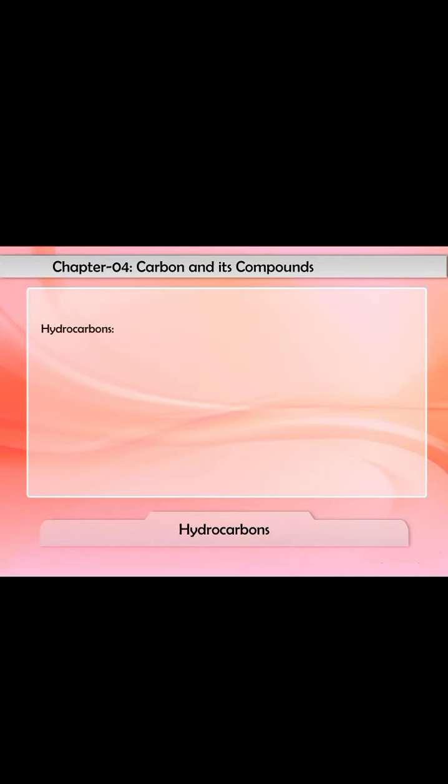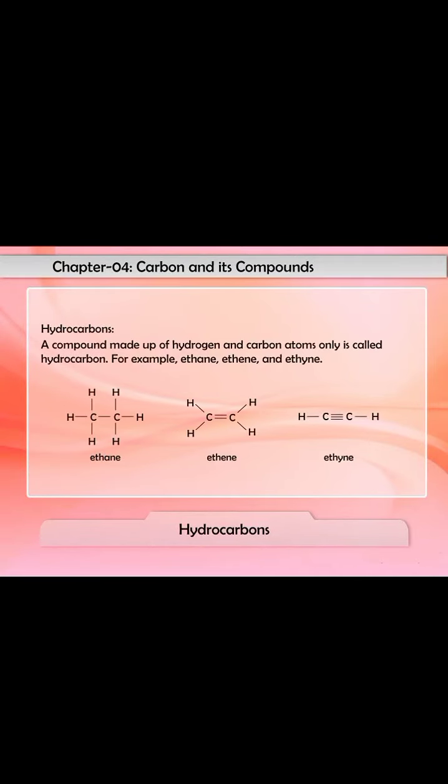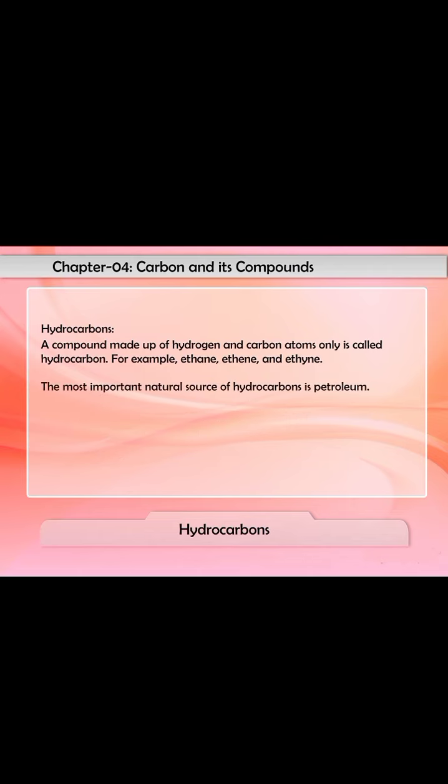Hydrocarbons. A compound made up of hydrogen and carbon atoms only is called a hydrocarbon. For example, ethane, ethene, and ethyne. The most important natural source of hydrocarbons is petroleum, which is obtained from underground oil deposits by drilling oil wells.